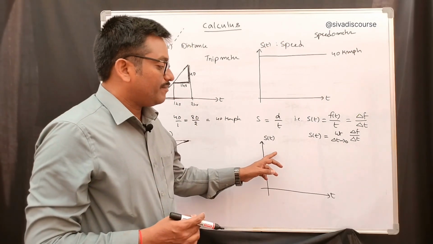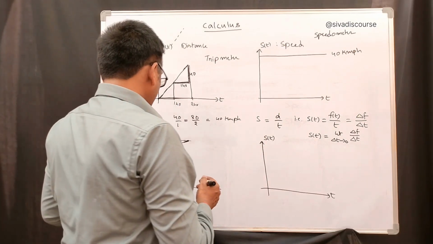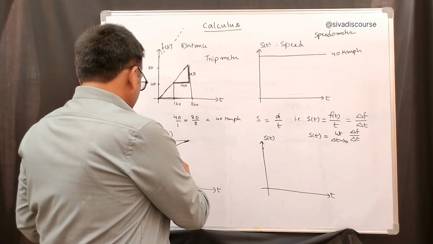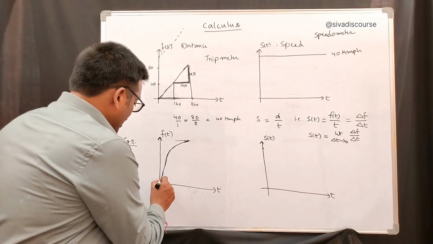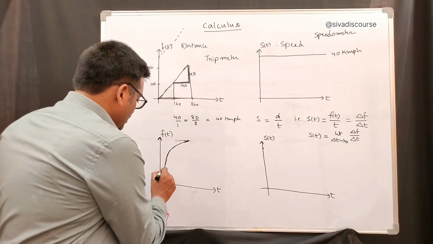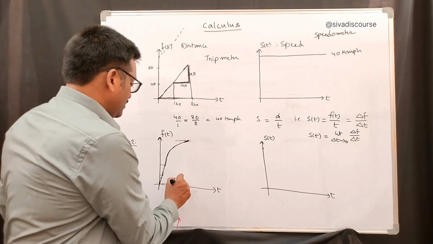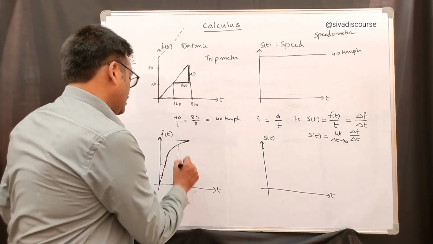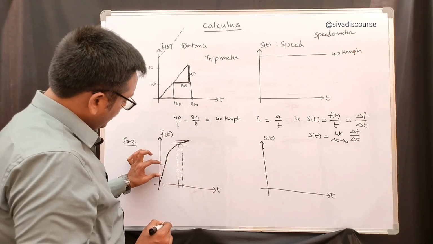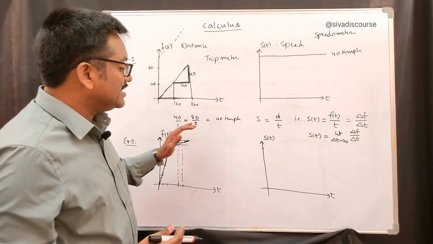And if you try to draw the speed curve for this distance curve, starting at this point it is starting with some speed, and later on the speed is decreasing. For any unit time you take, this is the unit time I have considered, so this is the change in the distance. If you take the same unit time here, the change is very little, whereas here, for the same unit time, the change is more, which means that speed is decreasing.